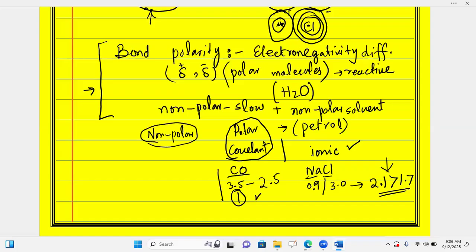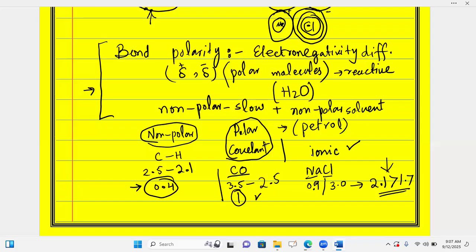In the case of non-polar, for example, if you take only the carbon-hydrogen bond to show its polarity, now I'm going towards non-polar covalent. Carbon is 2.5 and hydrogen is 2.1, so the difference is only 0.4, which is very near to zero, showing a non-polar covalent bond in that case.